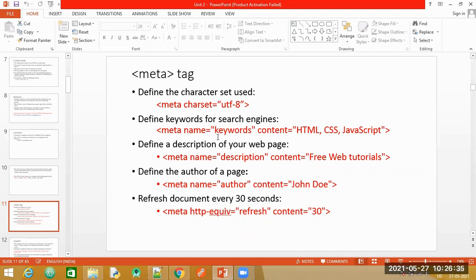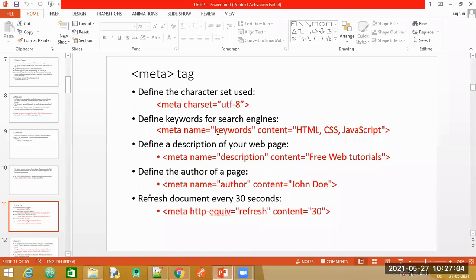Now you tell me which is the tag here, which is the attribute name, and which is the attribute value. Meta is the tag. Name is an attribute, and keywords is the attribute value. Content is again an attribute name.